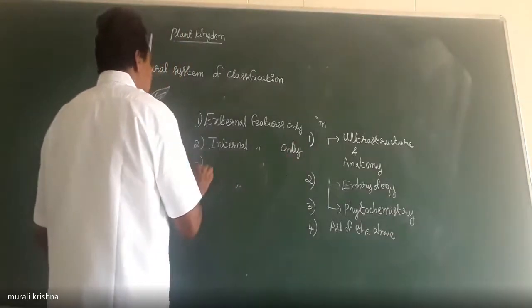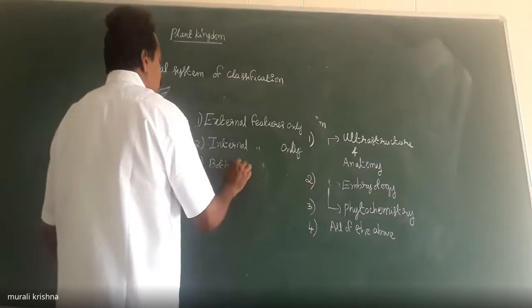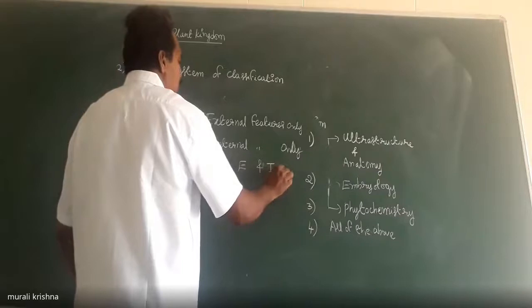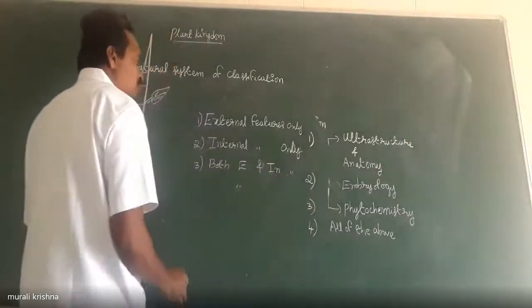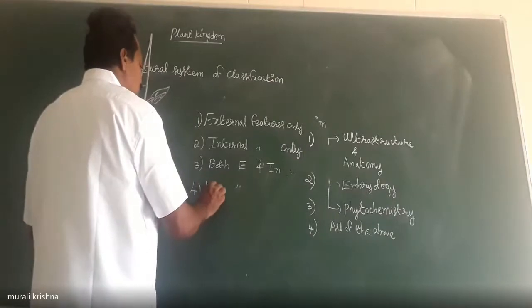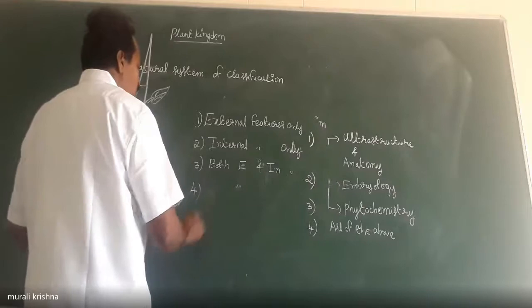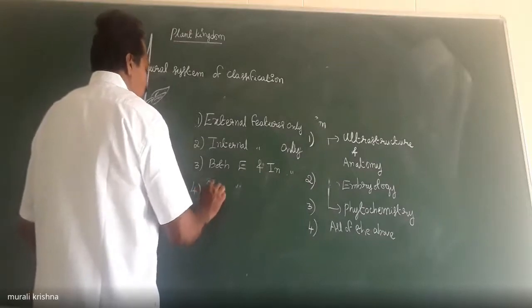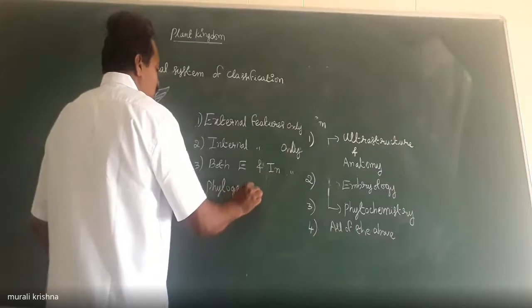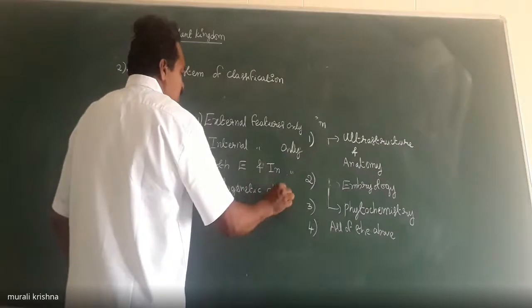Option 3 is both external and internal features. Option 4 is phylogenetic characters.